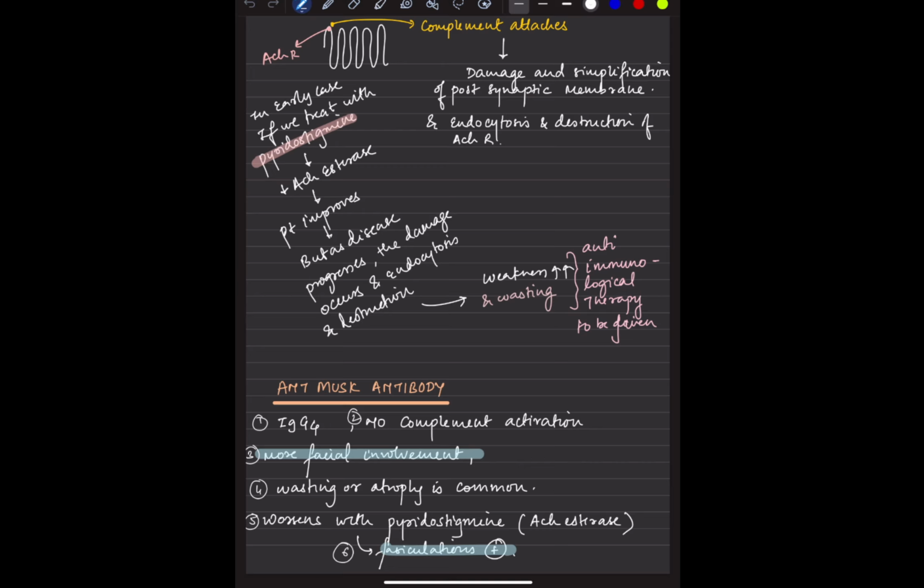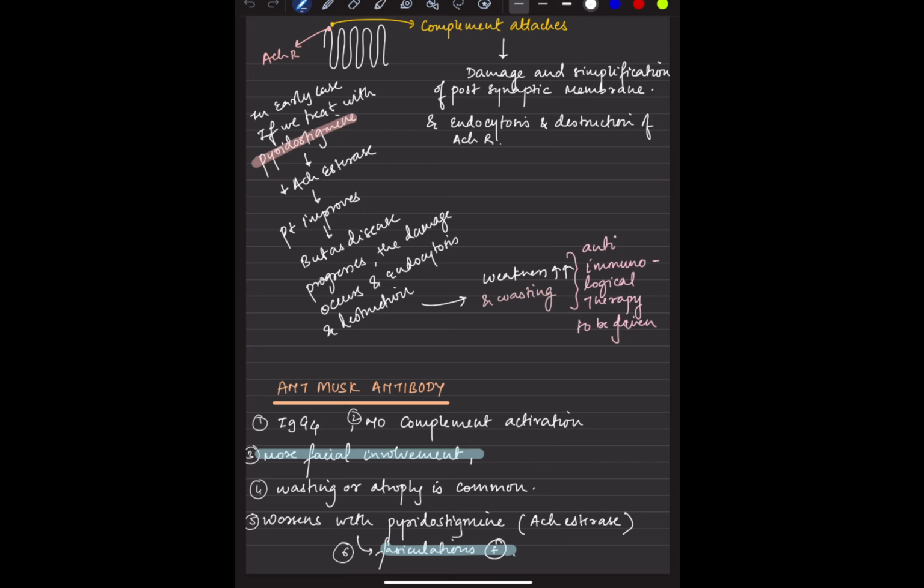So what happens? The patient improves, but as the disease progresses, the damage occurs, and there is endocytosis and destruction that is occurring. What will happen? There will be an increase in the weakness and wasting, and that's why plasma exchange or IVIG is a better option for short-term therapy only. So that will be a treatment option, which we will be discussing in a few moments. So remember, pyridostigmine long-term is not advisable.